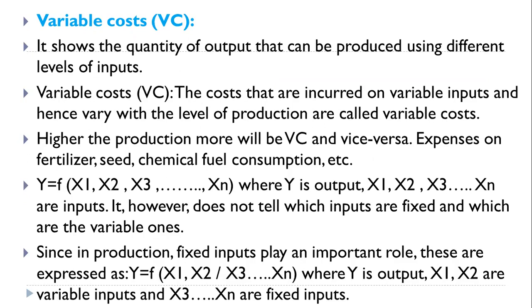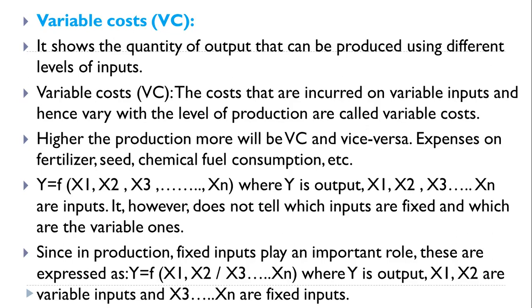For example, expenses on fertilizers, seeds, chemicals, whatever expenses are done on purchase of different types of inputs, come under variable cost. So the higher the production, the more will be the variable cost. This is the relationship. And if the production decreases, your variable cost also decreases.